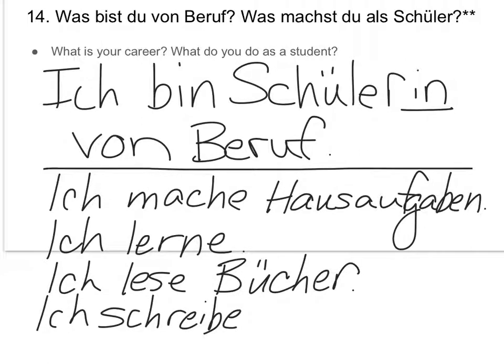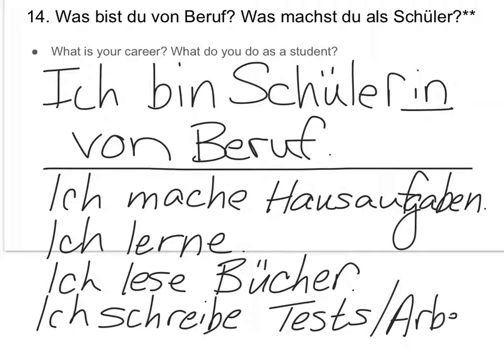And then you could say ich schreibe, I write, and then tests, or you can choose one of them. Arbeite, papers. Okay. So they don't say that they take tests, because that would physically mean that you went up to the teacher's desk and took the test and ran away with it. So they say that they write the tests.